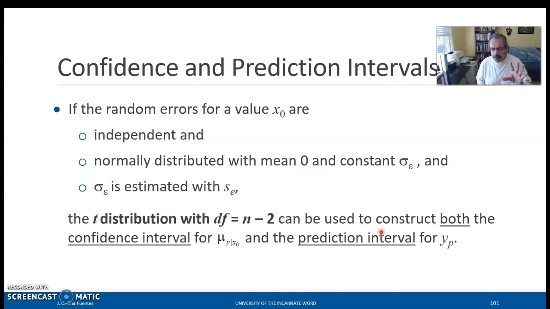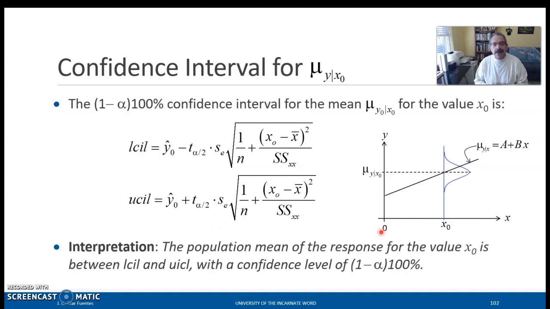So every time you use a confidence interval, you need to justify what distribution is being used to construct that confidence interval. All right, with that in mind, let's talk about the confidence interval for the mean for a particular value of x0. So in other words, we're making a prediction about this parameter. And the best estimate is the one that we predicted with the sample regression model.